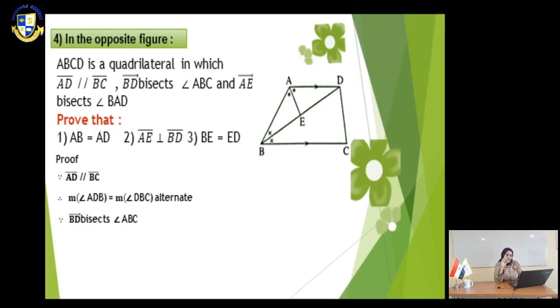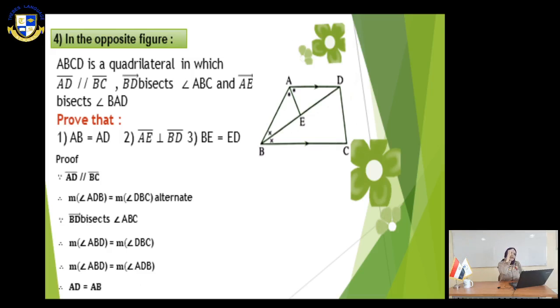bisects angle ABC. So the measure of angle ABD equals the measure of angle DBC. So the measure of angle ABD equals the measure of angle ADB. So we have two equal angles, so the two sides here are equal. AD equals AB. As we see, AE bisects angle BAD, and we said before that triangle ADB is an isosceles triangle.